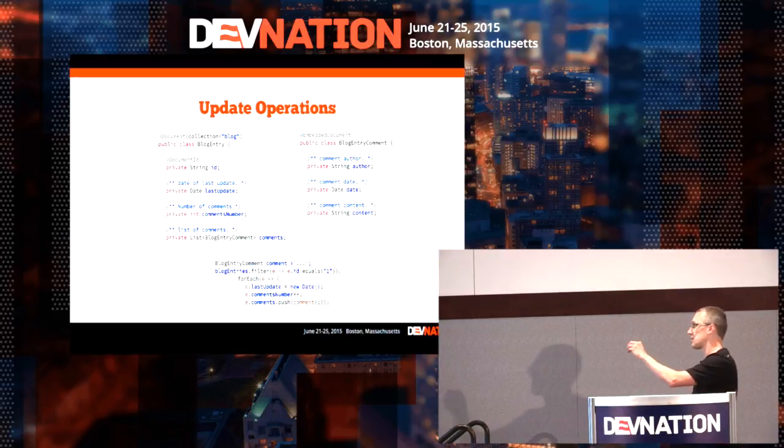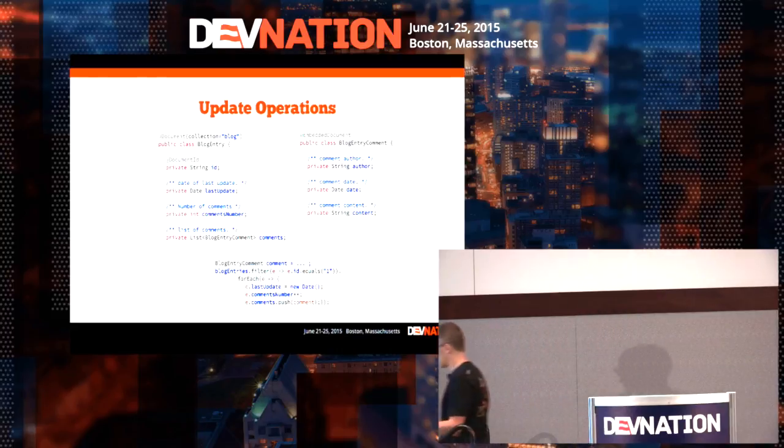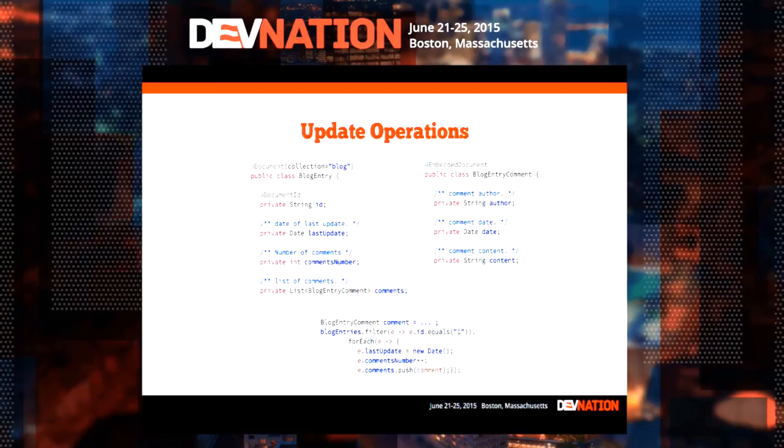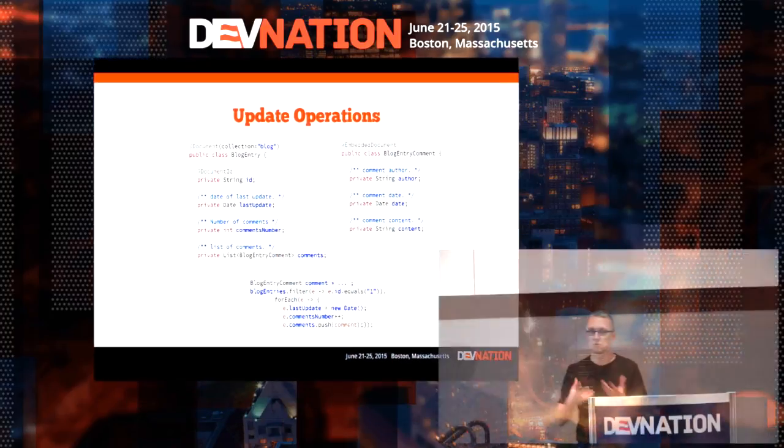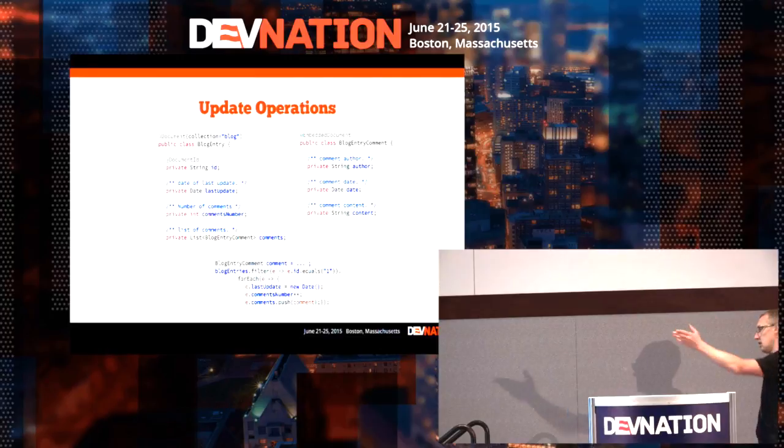Here we specify exactly, okay, this is what I want to do on my entry. And well, it's Lambda expressions, and we have something a bit similar to the stream API here, where you can see filter and for each method. But the funny thing is you have this kind of similar stream API, but blog entries is not an actual collection of objects in memory. It's something in MongoDB.